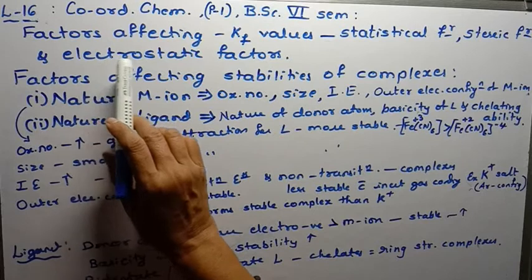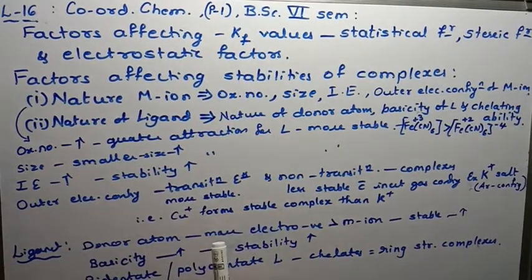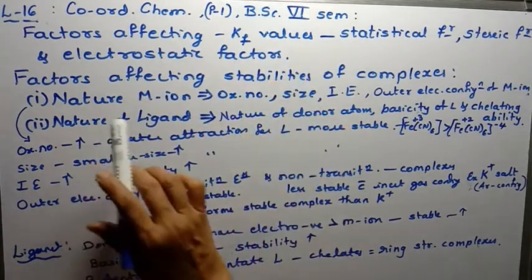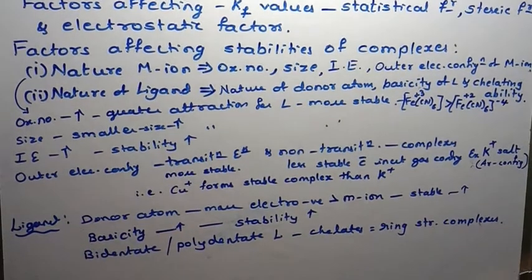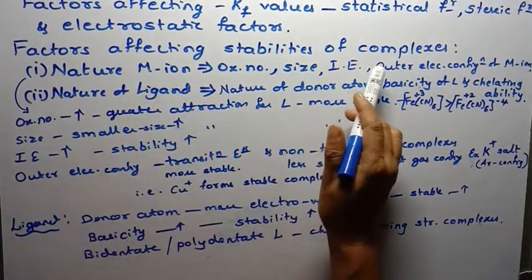And the third factor is electrostatic factor. Electrostatic factor is nothing but repulsion between the ligands, that means the ligands already present with the metal ion and the entering ligand, and thereby the stability constant decreases. So now with this we'll move on to the next one, the factors affecting stabilities of complexes.